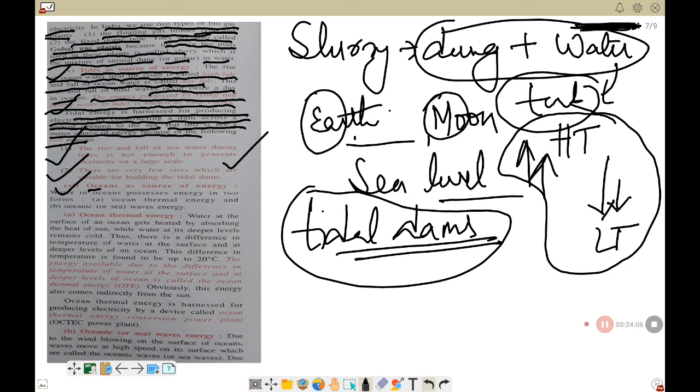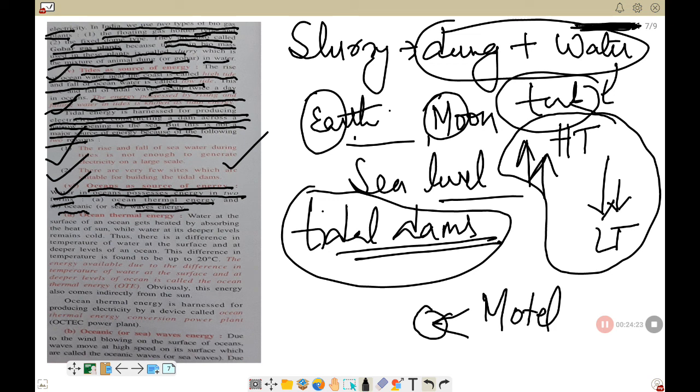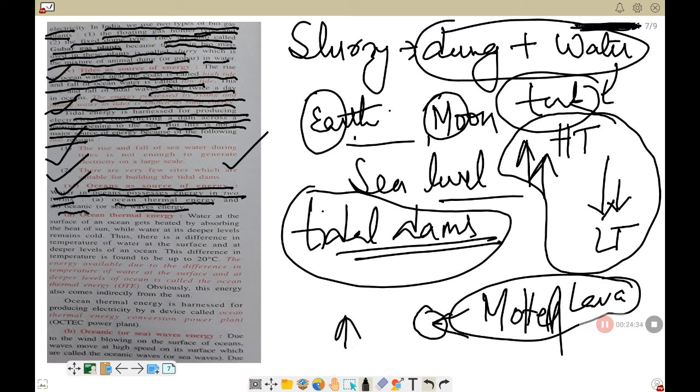Number 6 is ocean as a source of energy. Water in ocean possesses energy in two forms. Number 1, ocean thermal energy, and number 2 is oceanic waves energy. Do you know the core of the earth is very, very hot, where you have the lava, molten lava, which is also called magma, isn't it? Yes, so that can heat up the water. So there can be a possibility of a temperature difference in the ocean water, which is called ocean thermal energy.